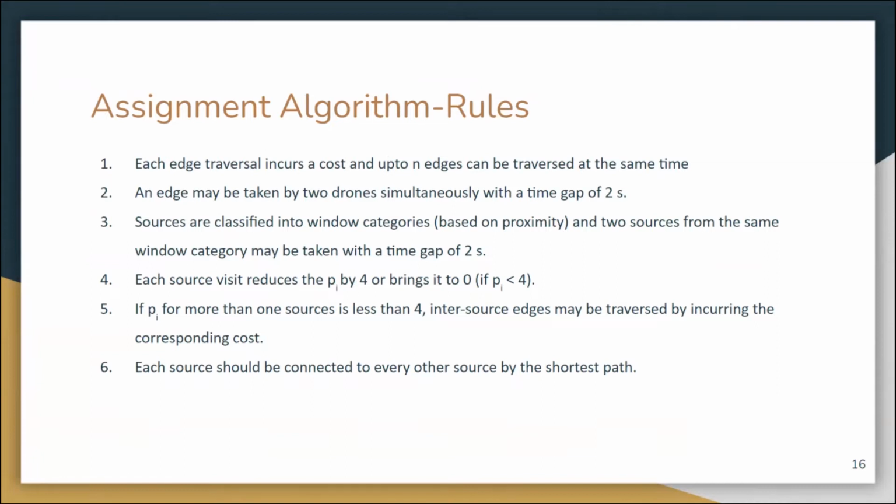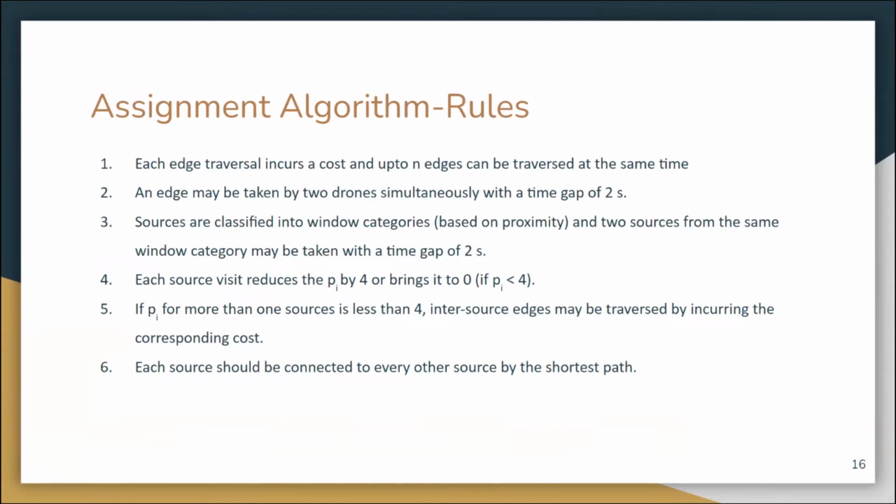And each visit to a source reduces its property Pi by 4, because we are assuming that a drone can lift at most 4 packages at a time. So every time a drone visits a source, it lifts 4 packages, and the property Pi of that source gets reduced by 4. And if Pi is less than 4, it becomes 0.